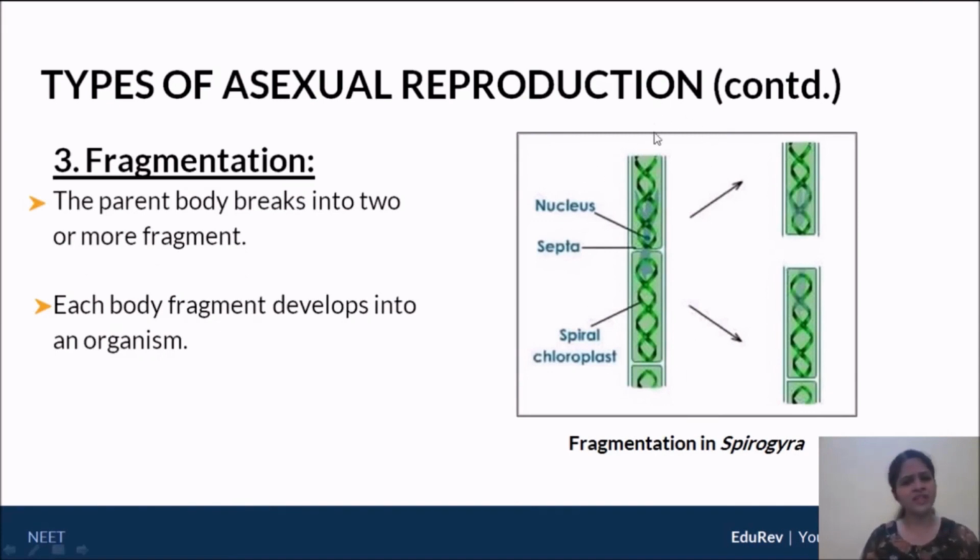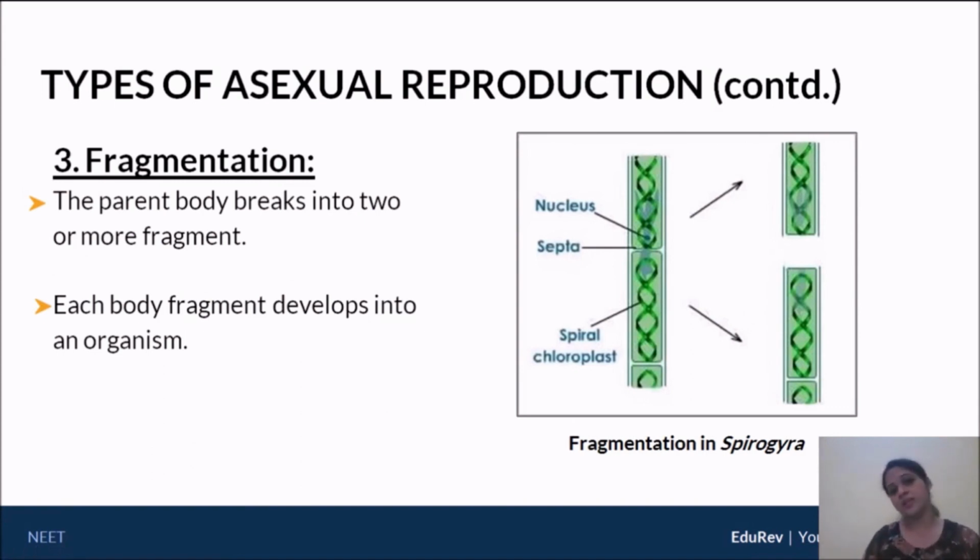This is the parent body consisting of a huge, long filament, with a number of cells in it, and this particular parent body breaks up into two fragments, one on top, one below. Now, each fragment develops into an organism.